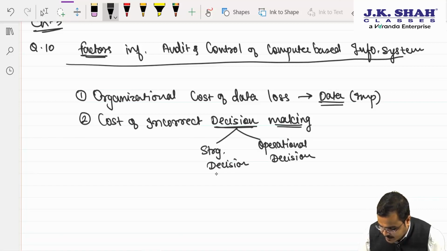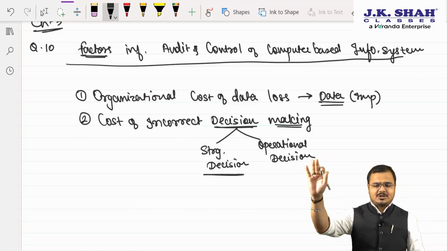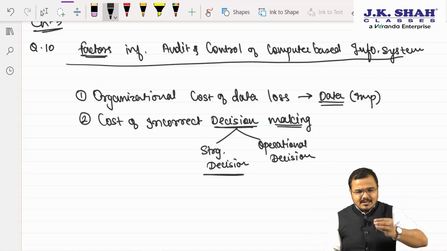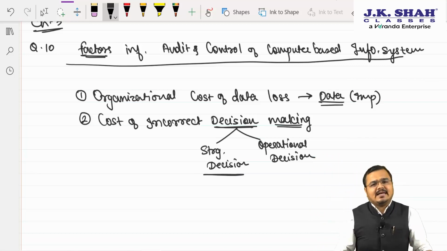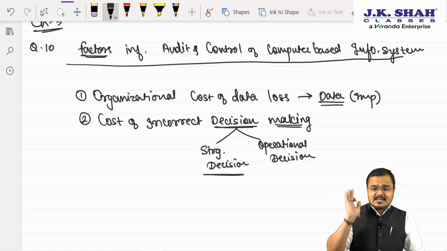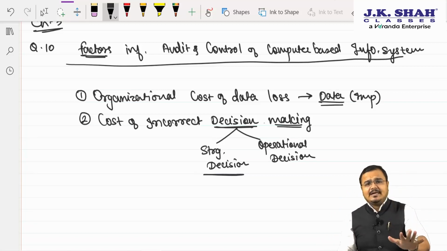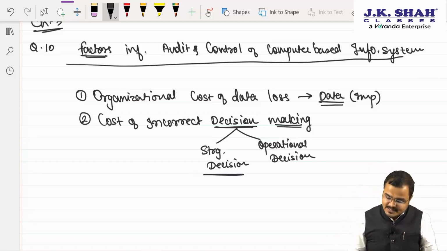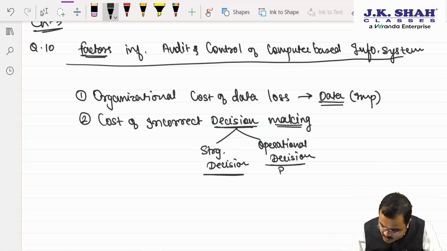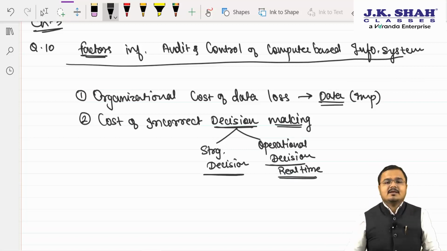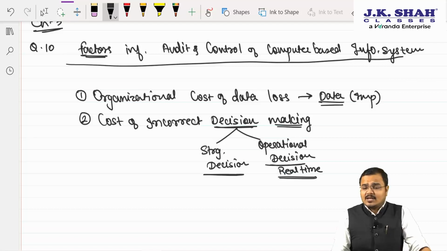Strategic decision is what? Sir, generally it is long term in nature. So here and there, if your interpretation is off by 10-15%, you have sufficient time to make it correct. But sir, operational decision is always taken on a real time basis. Here, sir, error has no excuse at all. Am I right? Yes or no?